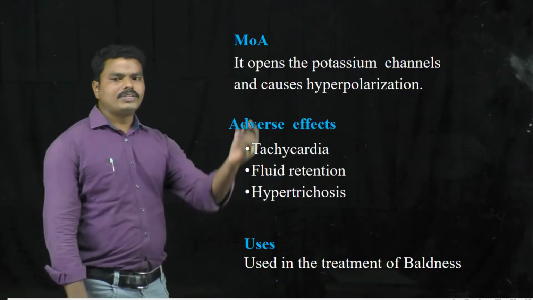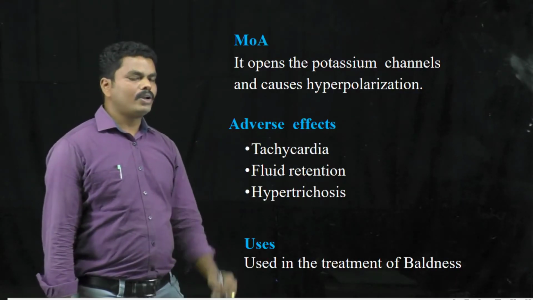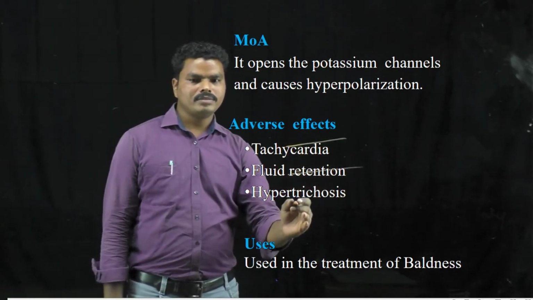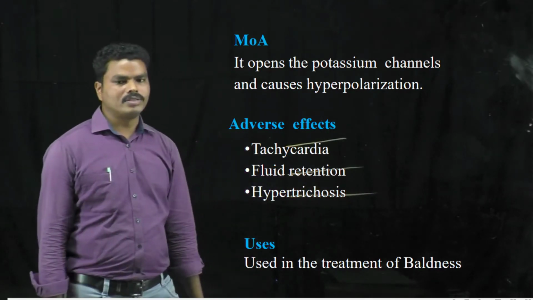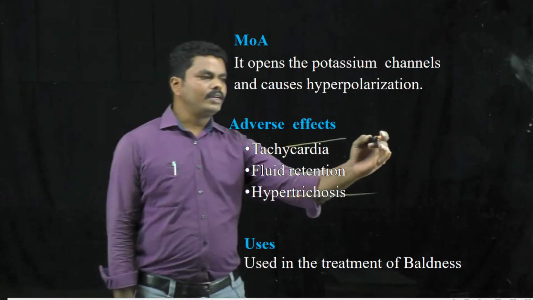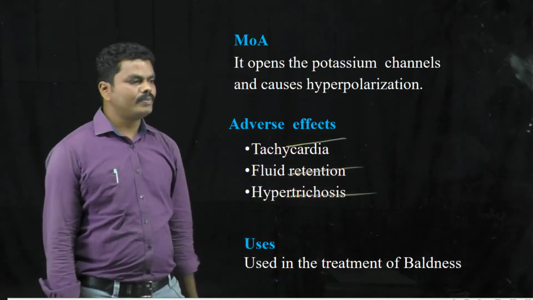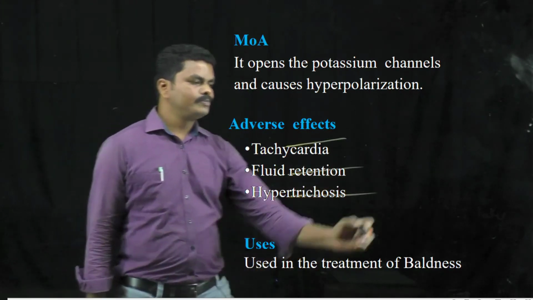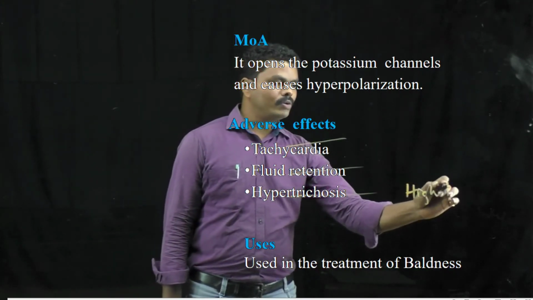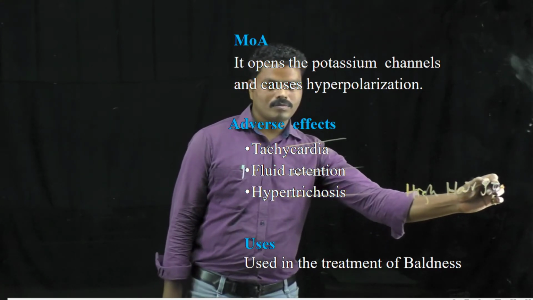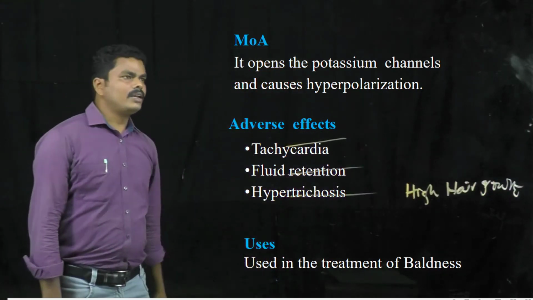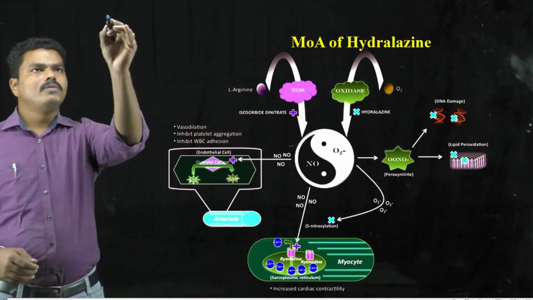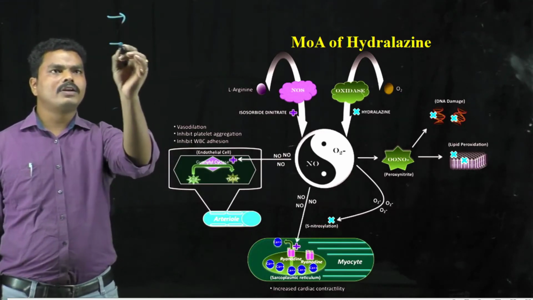So this is the way how potassium channel openers like minoxidil show the vasodilation action. And when you see the adverse effects of this minoxidil, it can produce tachycardia, fluid retention, hypertrichosis. So tachycardia means increasing heartbeat, fluid retention means excess amount of fluid is retained in our body. Hypertrichosis means high amount of hair growth. And generally this drug minoxidil is used in the treatment of baldness.